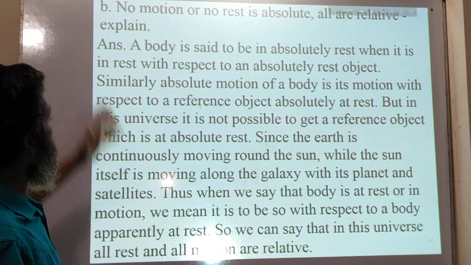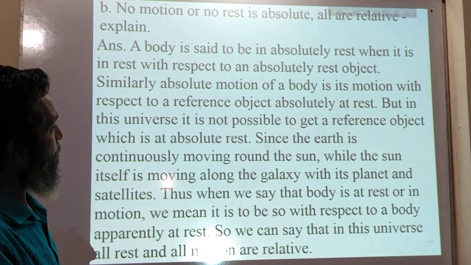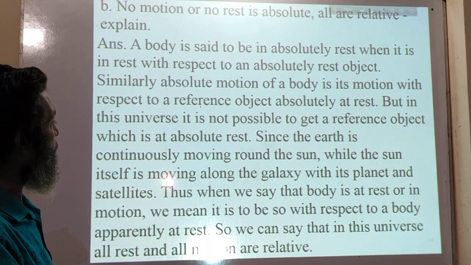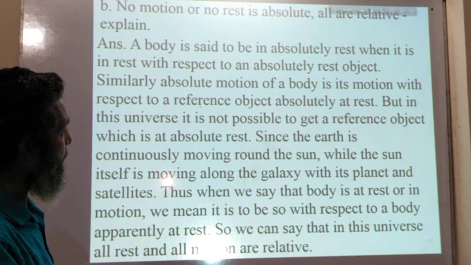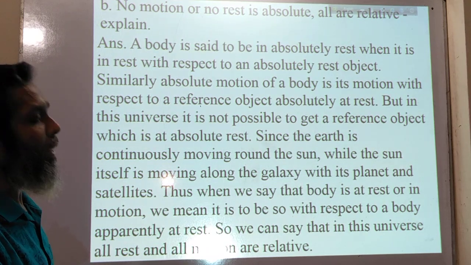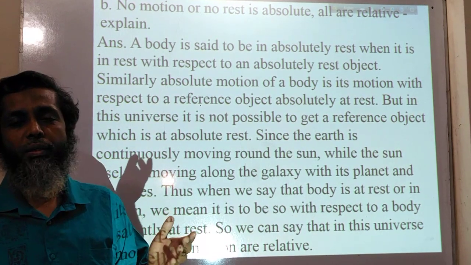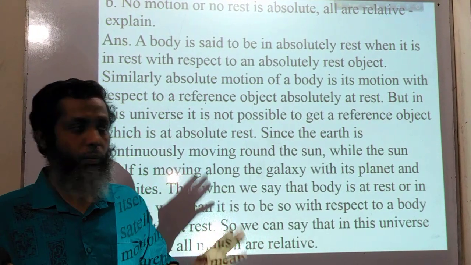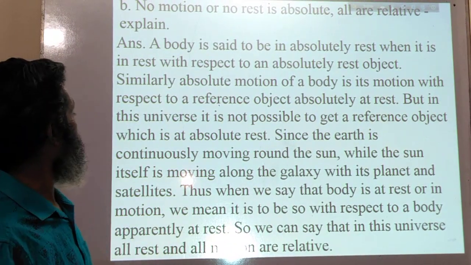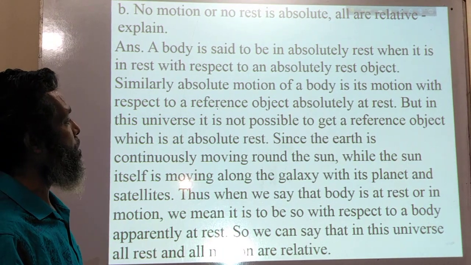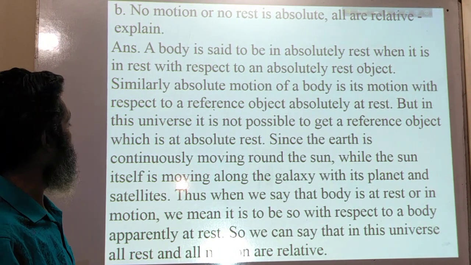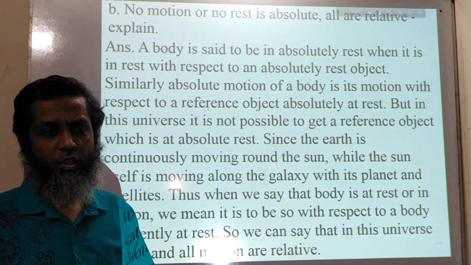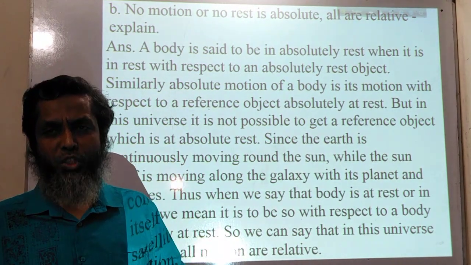Similarly, absolute motion of a body is its motion with respect to a reference object absolutely at rest. Here also we have to find a reference object which is at absolute rest. But in this universe it is not possible to get a reference object at absolute rest, because everything is in motion.